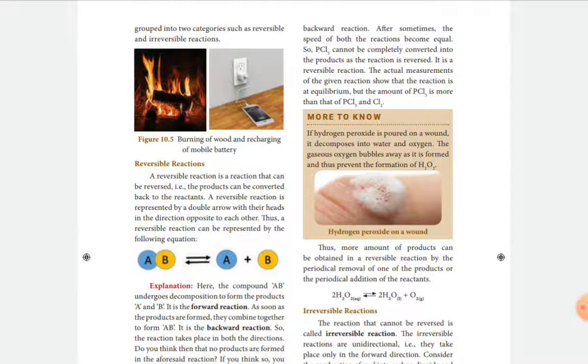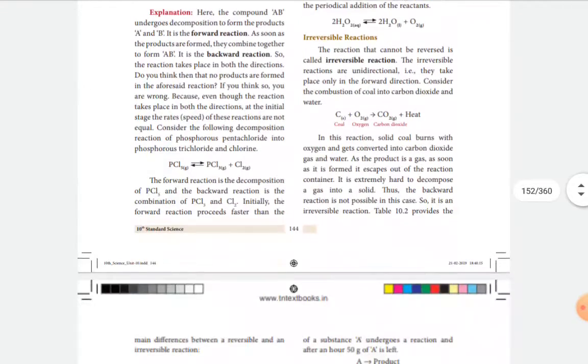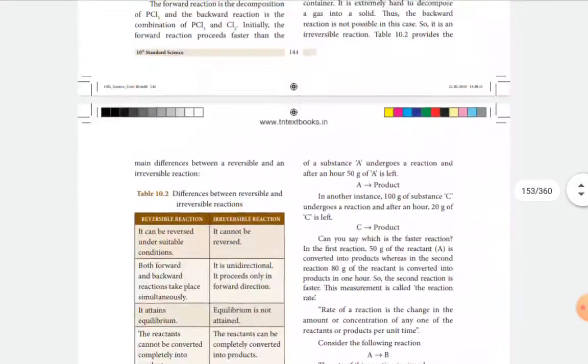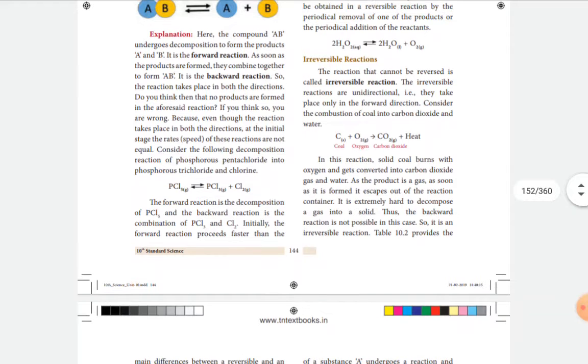A reversible reaction can be reversed; the products can be converted back to the reactants. In the precipitation reaction, a precipitate is formed. If a reaction produces a precipitate, it is called a precipitation reaction. And the irreversible reaction is a reaction that cannot be reversed.